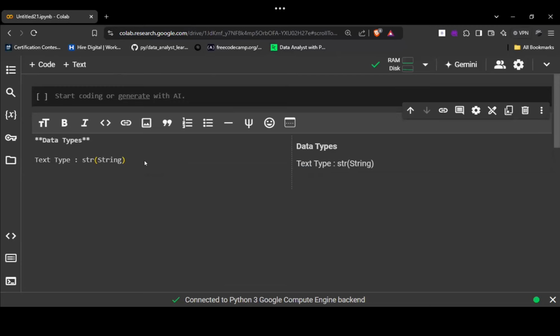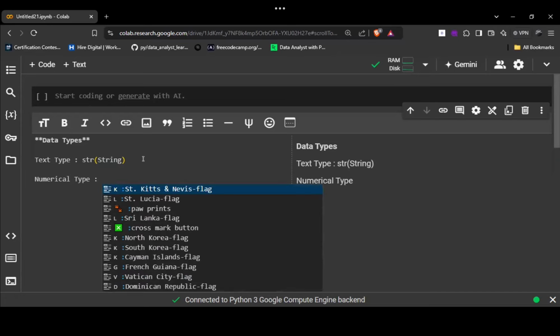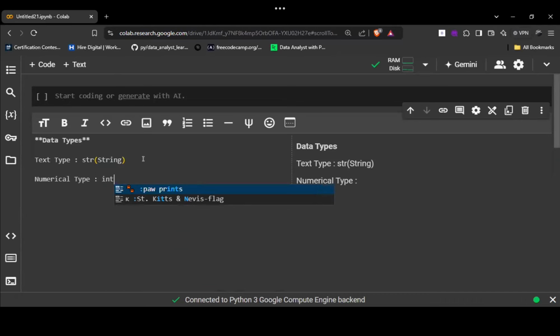Then we have numerical type. So what's numerical type? Any idea? What can be in the numerical type? Right? Int. That means integer value. And more.